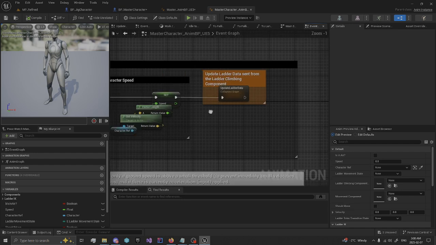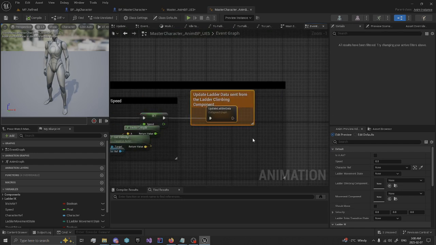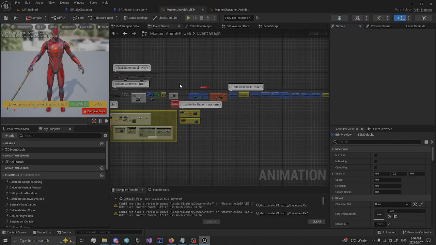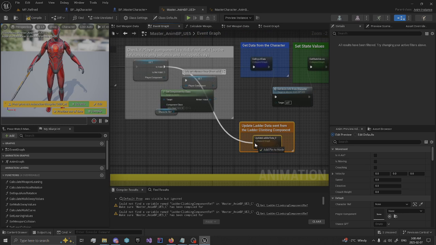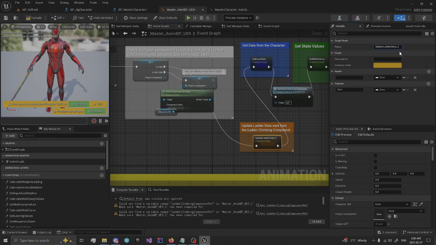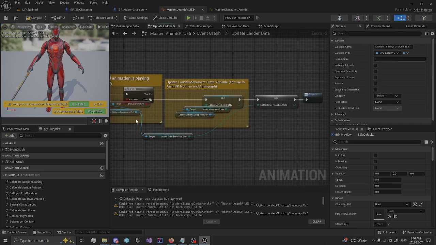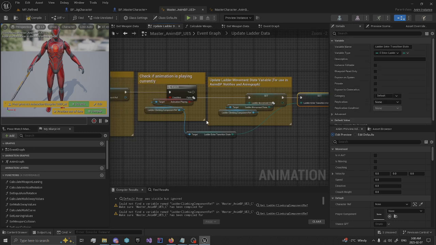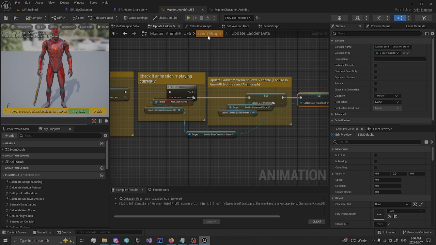ladder climbing. And on the update animation, we'll just grab this node right here, copy that, Control C, and we'll paste that in right here. And after the is valid for the planar component, connect this. Doesn't matter what you name it, you can have that name whatever you want. And create this variable. And there we go, here's fixed.